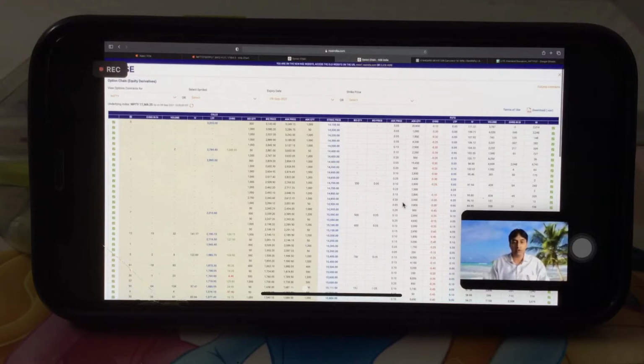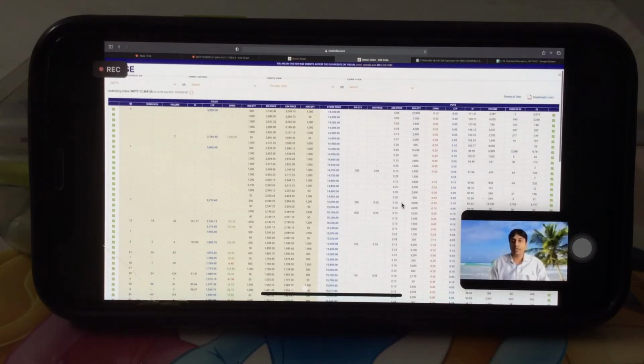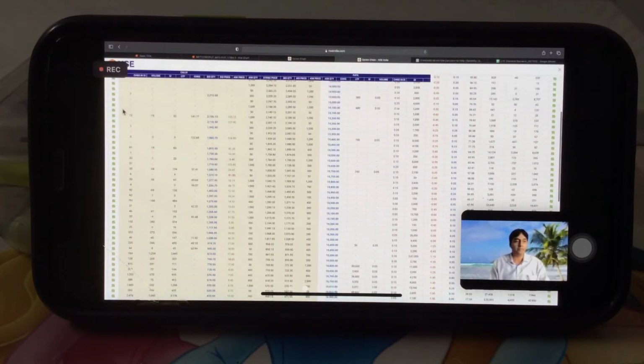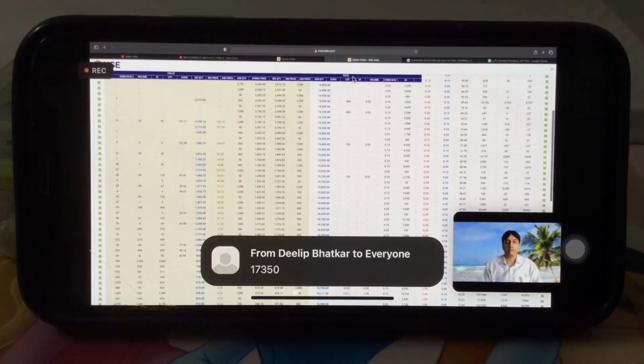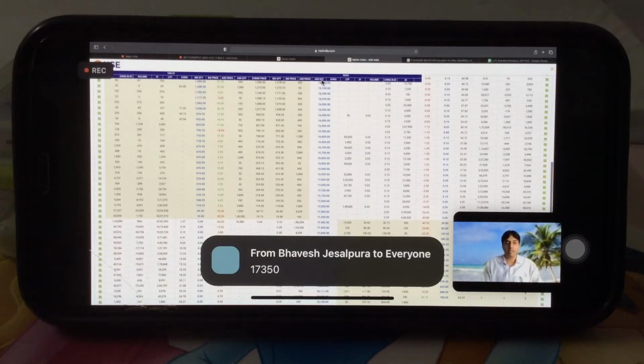So if I scroll down, where Nifty is trading currently, Nifty is trading at 17,369. So what will be the at the money strike? Can anyone tell? Yes, 17,350 will be the at the money, right?